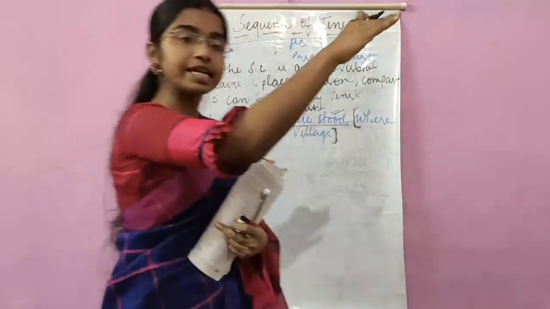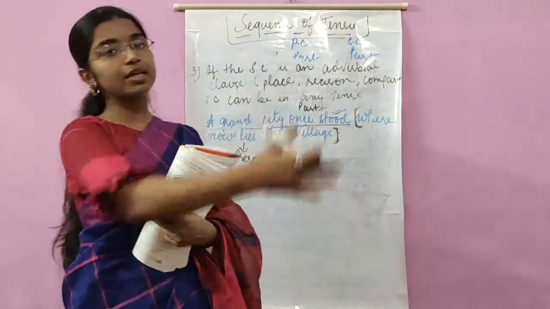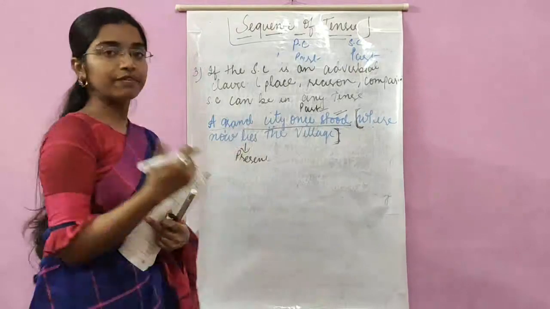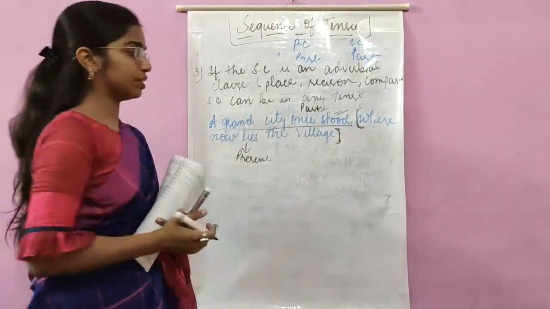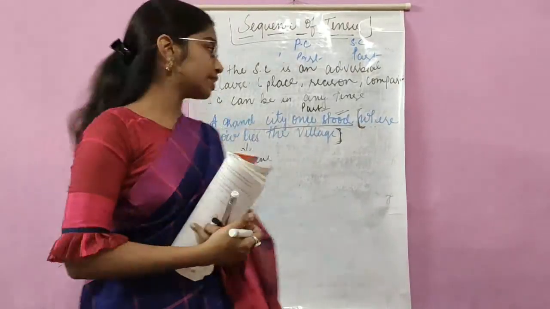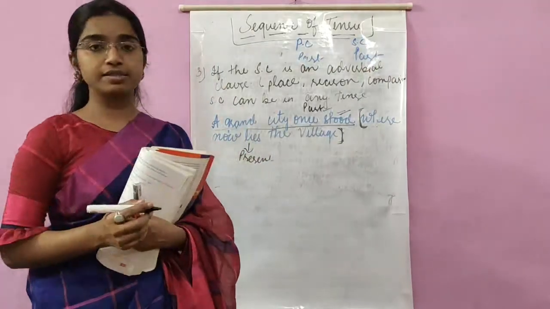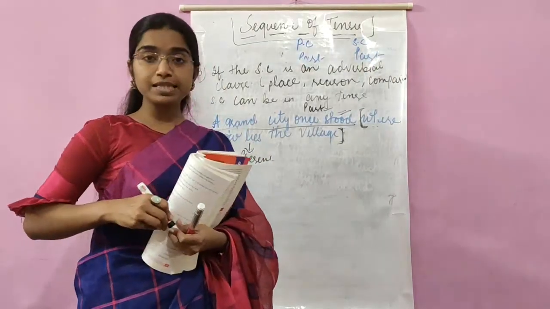The city was the past thing. The city was earlier there, but now we don't have the city anymore. What we have at present is the village. So depending upon the sense of the sentence, we are supposed to use present tense over here and not past tense. I hope this is clear.